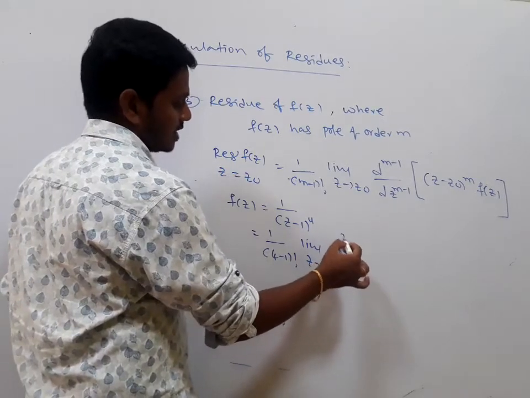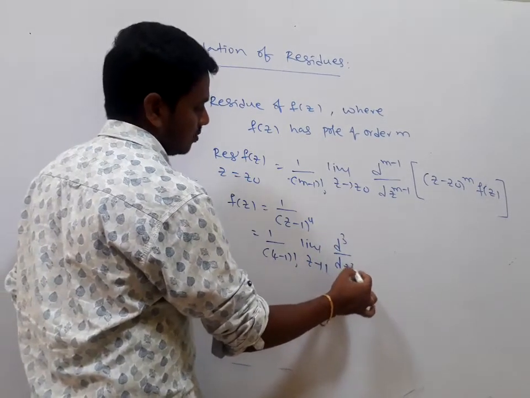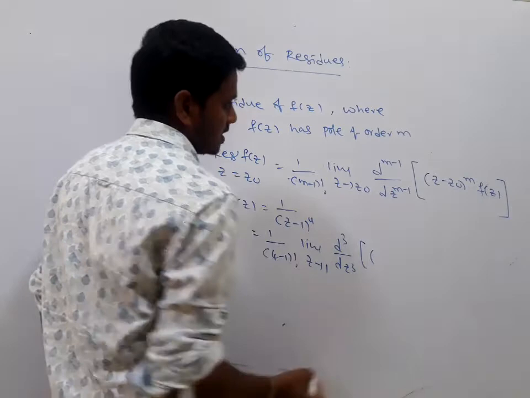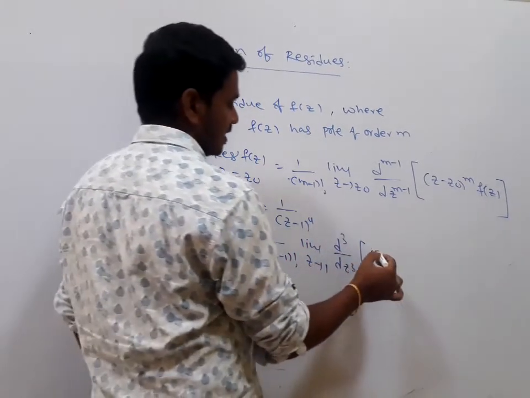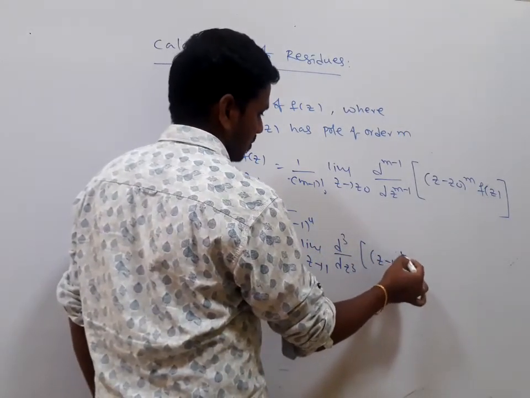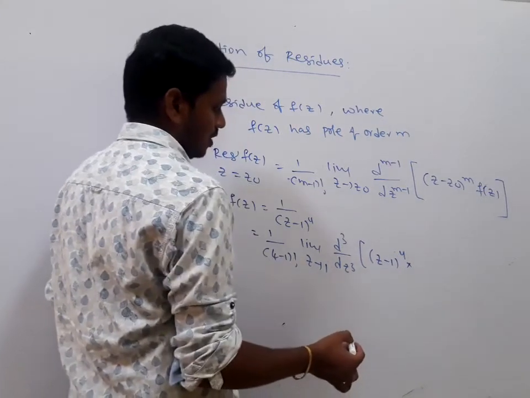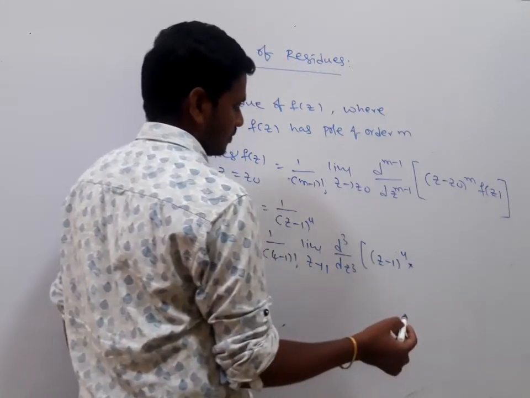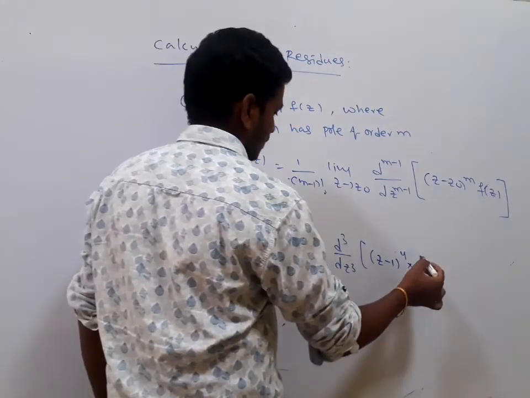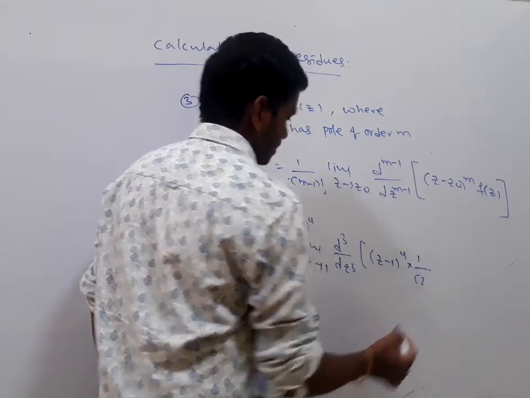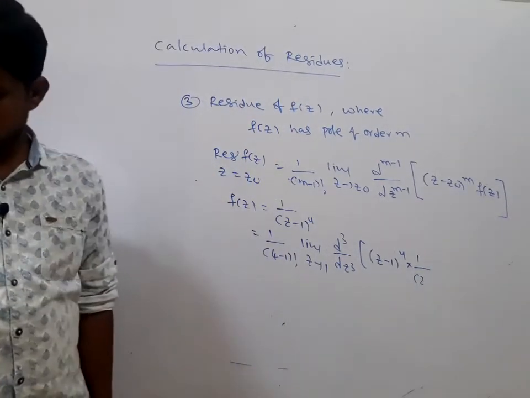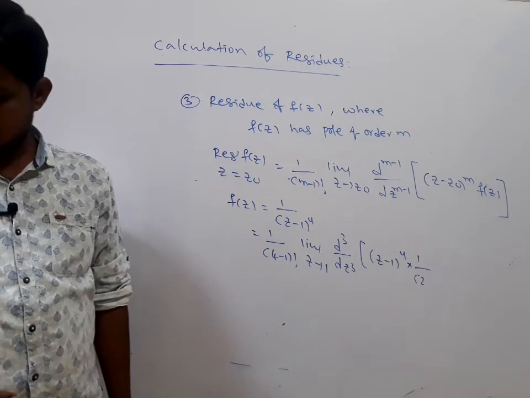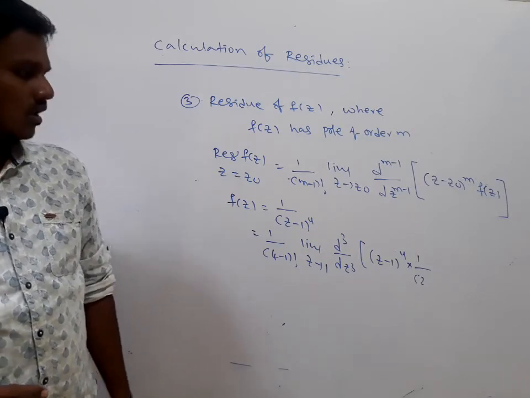D to the power of 4 minus d cube divided by dz cube into, here it is z minus z naught. Z minus z naught is nothing but z minus 1 whole to the power of 4 into 1 by some numerator.